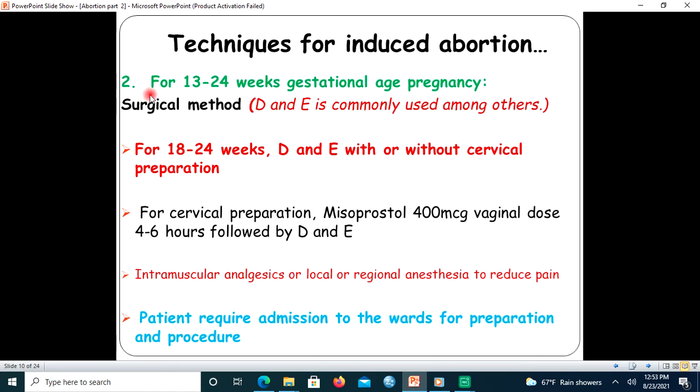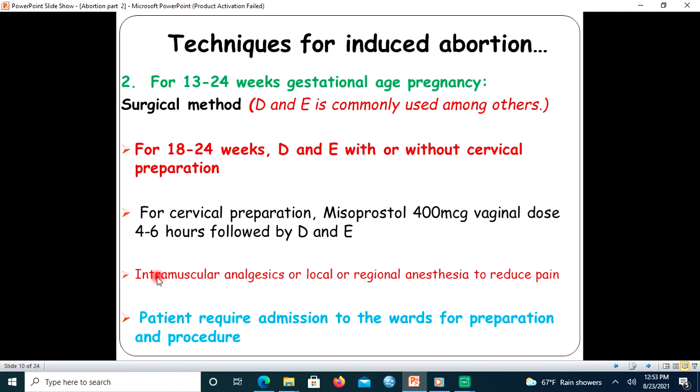Now for the second consideration: if the gestational age is between 13 to 24 weeks, a surgical method, dilation and evacuation, is commonly used. If the gestational age is between 18 up to 24 weeks, dilation and curettage with or without cervical preparation can be done. For cervical preparation, misoprostol 400 microgram vaginal dose is used, just as we have seen for first trimester abortion.